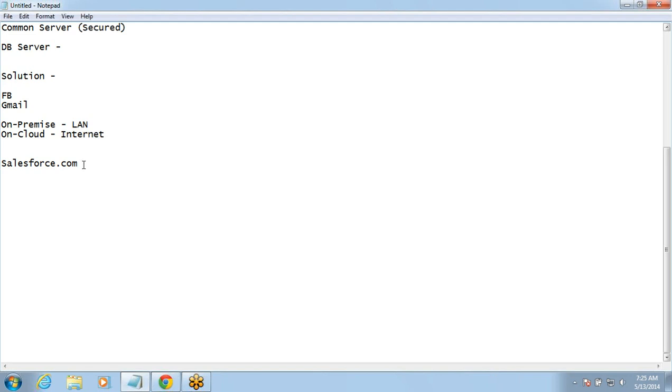And the biggest advantage is that your data is accessible from anywhere. You don't have to be restricted to a particular location. You have the login ID and password, and it is connected through the internet. You can have an internet connection anywhere in this world, on anyone's computer. You can just put in your login ID and password and start accessing it. That is how simple it is.